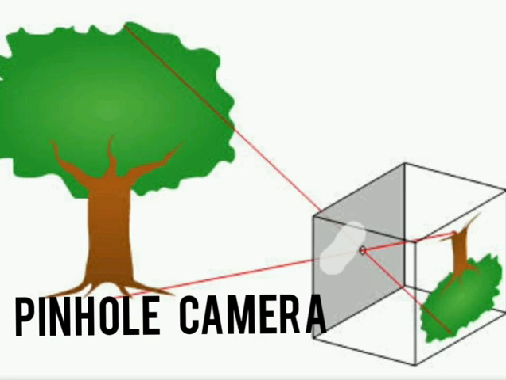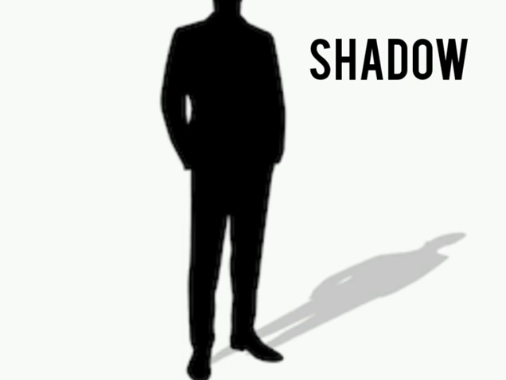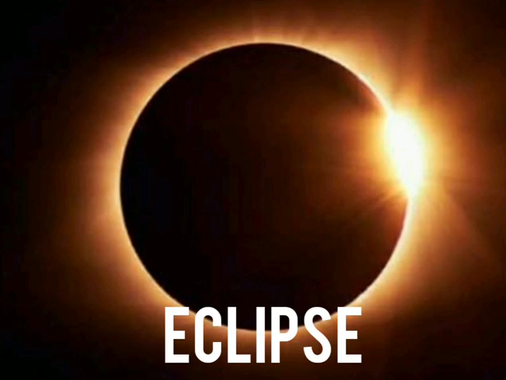But in this syllabus you don't have to study in detail about the pinhole camera. The next is shadow. The formation of shadow is another application of rectilinear propagation of light. And the next application is eclipse. The occurrence of lunar or solar eclipses are other applications in nature of rectilinear propagation of light.